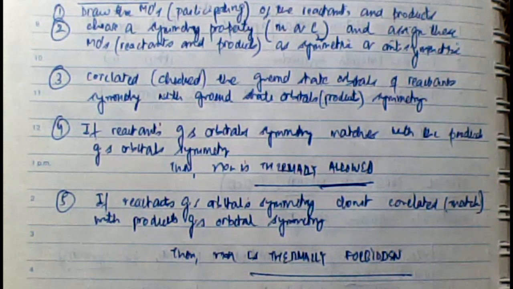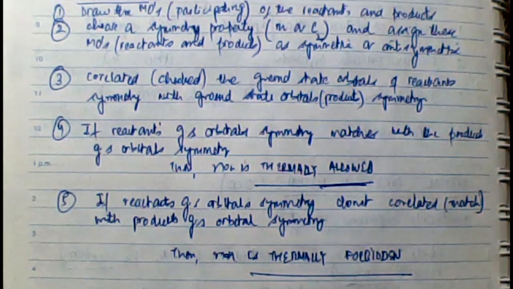Now, in order to check whether a photochemical reaction is allowed or disallowed, what do we need to do? Under photochemical conditions, we excite the molecule, and the first excited state is achieved.